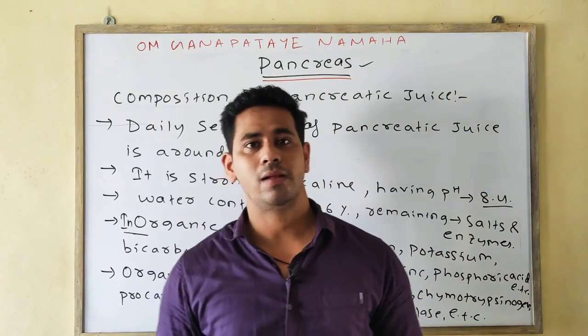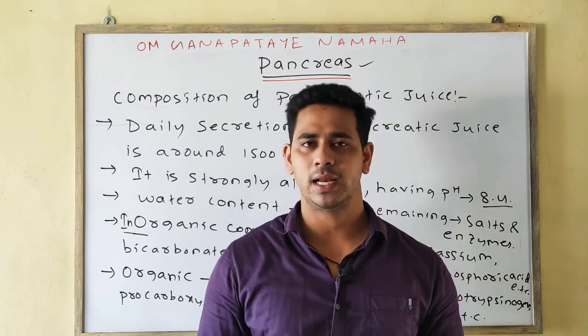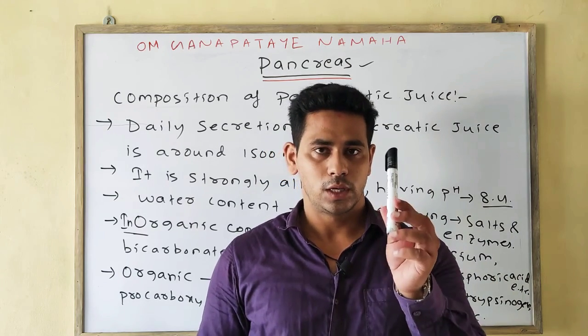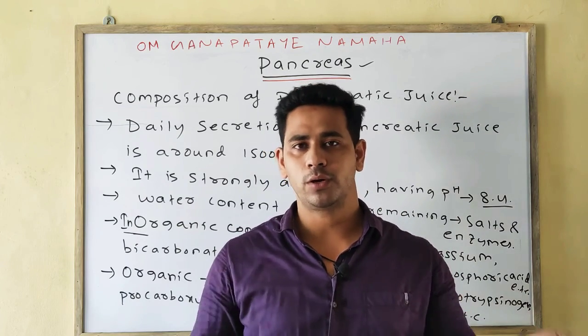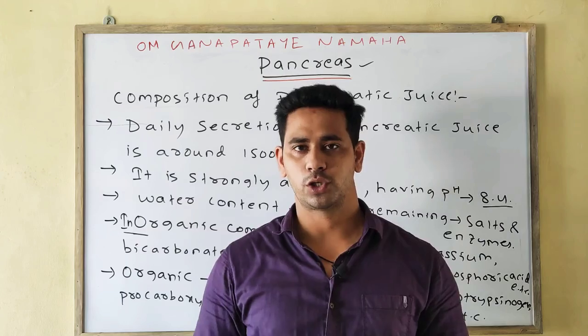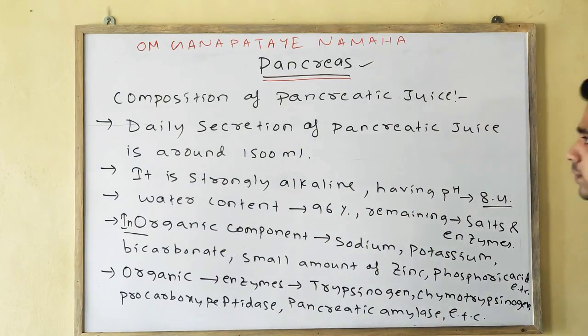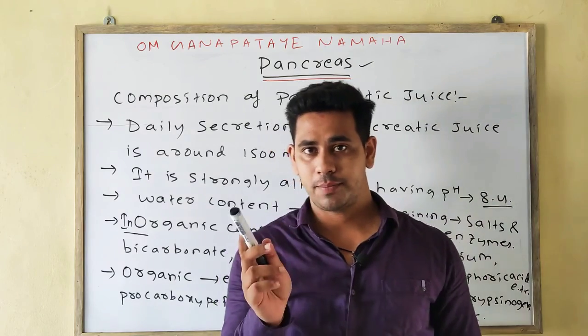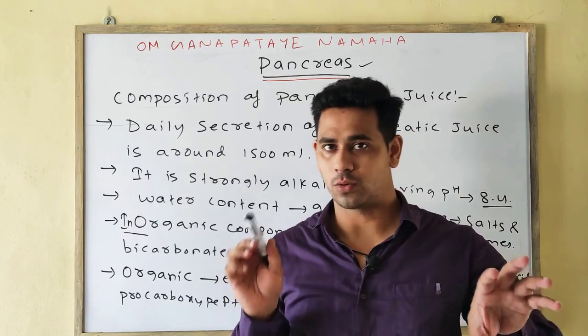The glucagon helps in conversion of glycogen into glucose, whereas insulin helps in conversion of glucose to glycogen, and the delta cell secretes somatostatin, which helps in regulating the function of both. Always remember, the exocrine part secretes the enzymes, whereas the endocrine part secretes the hormones.